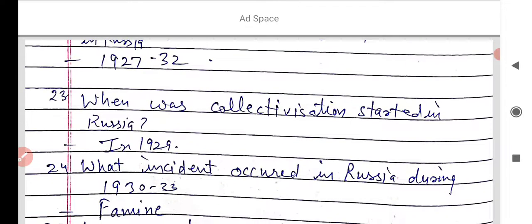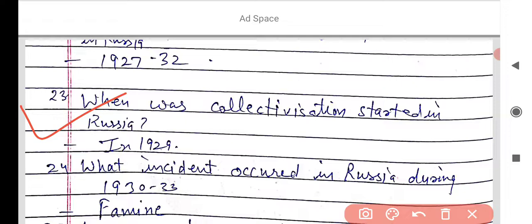And next is, when was collectivization started in Russia? In the second last point, you learned in the lesson that after the death of Vladimir Lenin, Stalin was the leader of that socialist party in Russia, and he started collectivization to control the prices of food grains. He compelled the farmers to grow crops on collective fields and to distribute the profits after that. It was known as collectivization. And when was collectivization started by Stalin? You can write that in